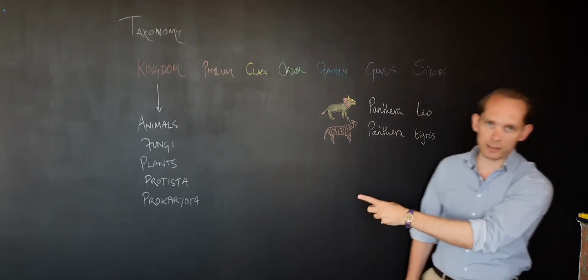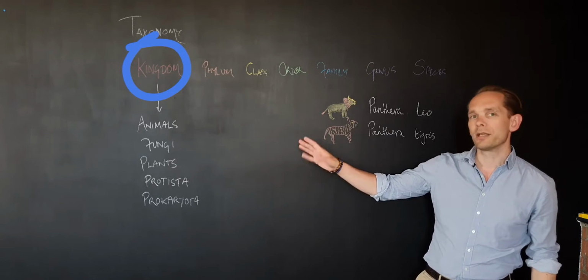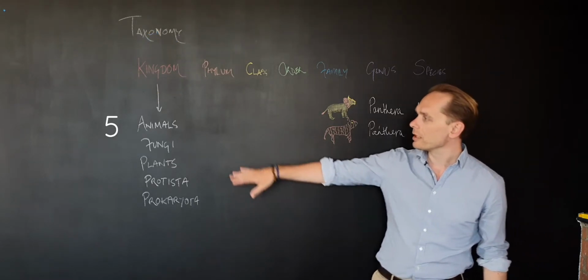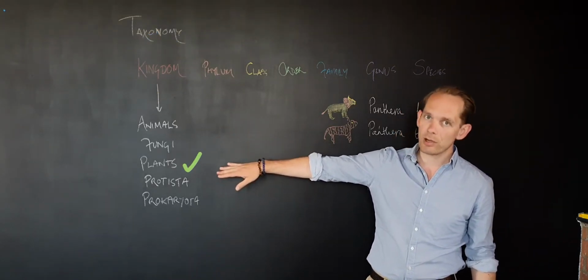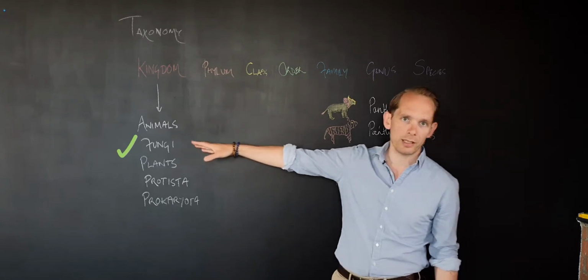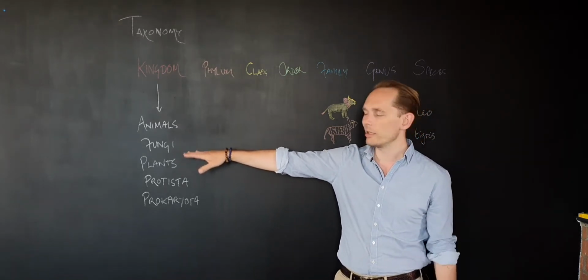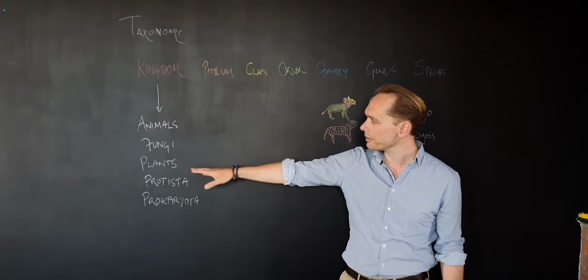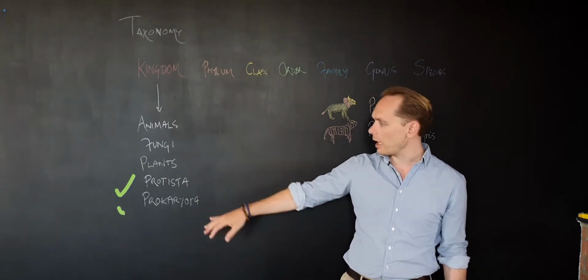Going all the way back to the top level of kingdom, it's worth remembering there are 5 kingdoms. Animals, obviously, that we know about, and plants are very obvious. Fungus, people often think are like plants, but they don't have chlorophyll. They're actually in many ways more like animals than plants. And then protista and prokaryota.